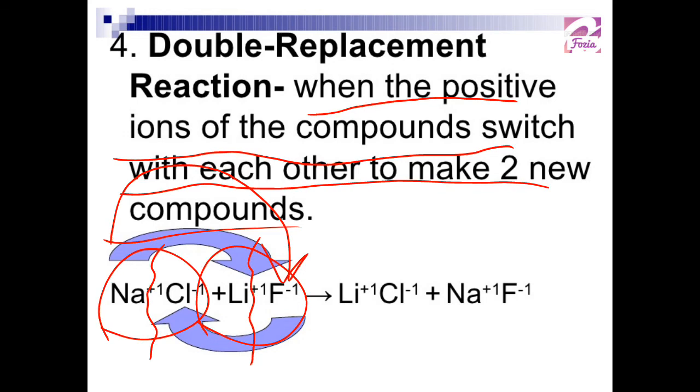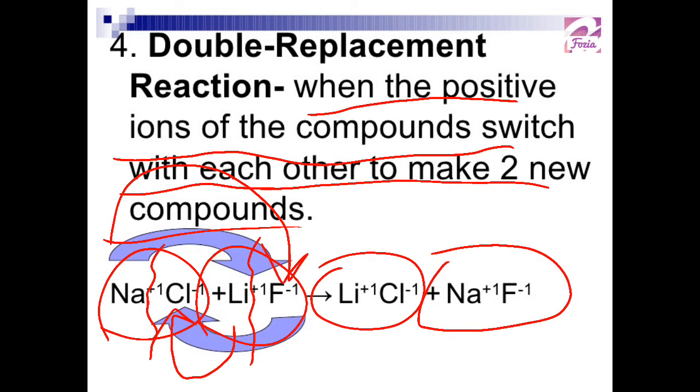So lithium is making a bond with chlorine, forming lithium chloride, and sodium has broken down its bond with chlorine, but sodium has made a new bond with fluorine to make sodium fluoride.